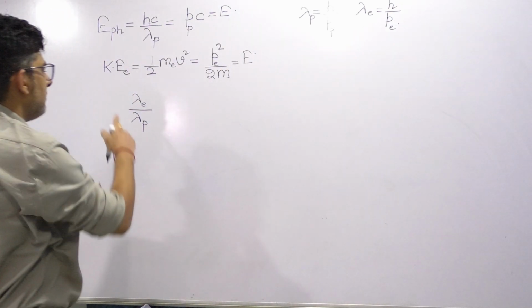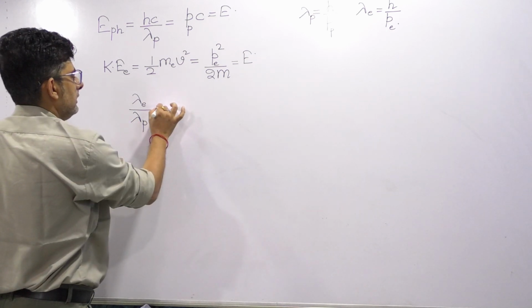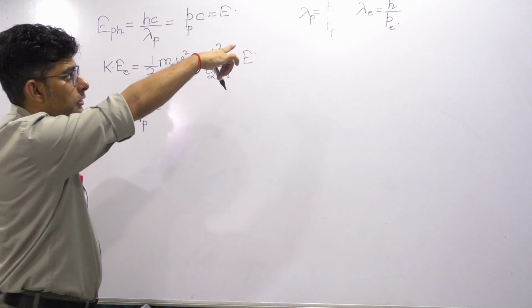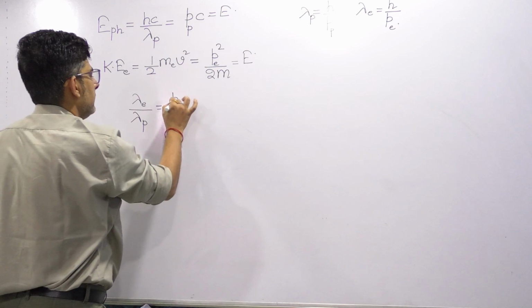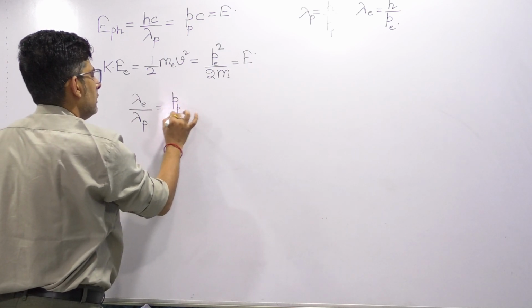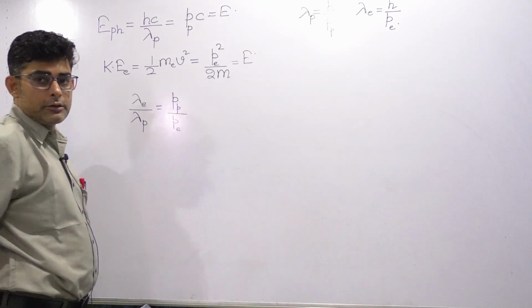Clear? So lambda E by lambda p, lambda as you can see is inversely proportional to the momentum. So we can write it as momentum of photon by momentum of electron.